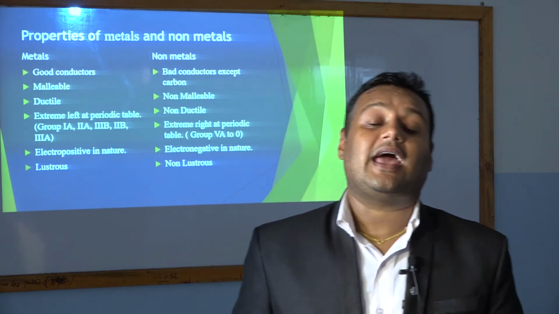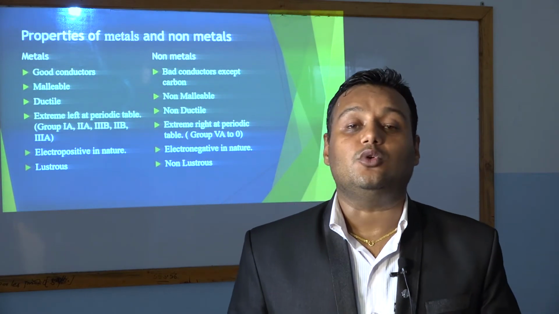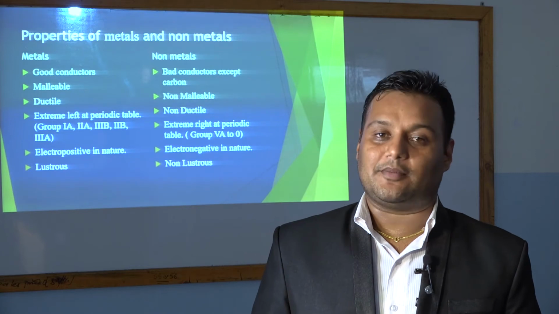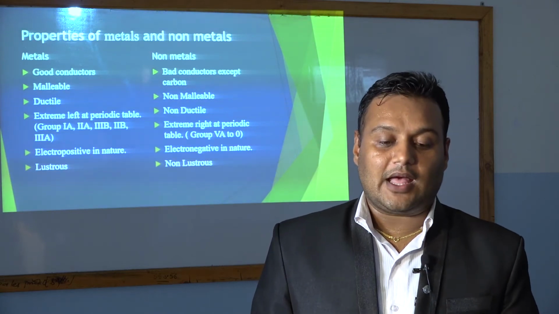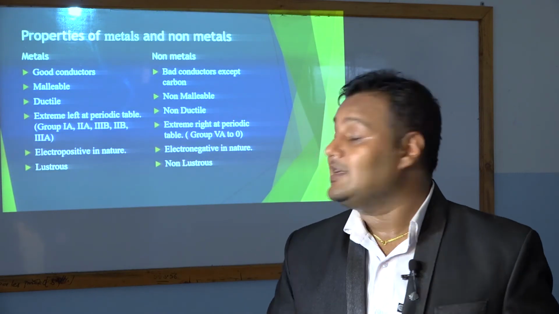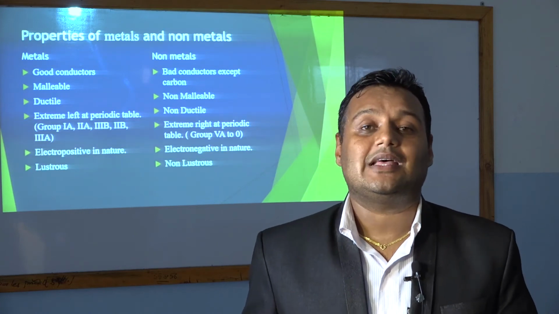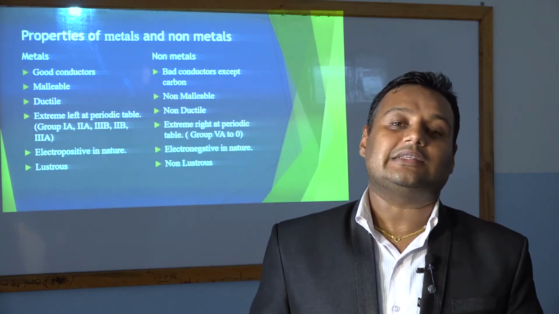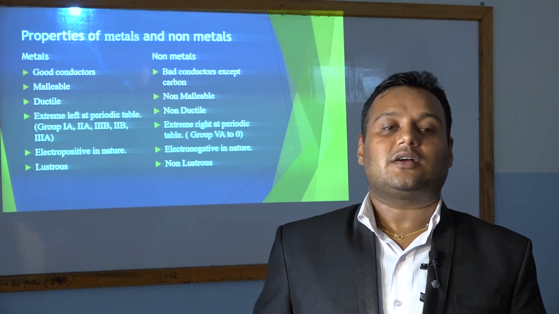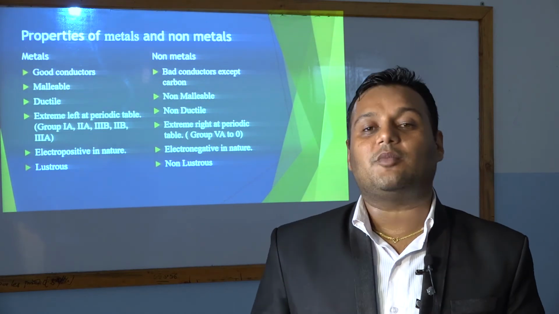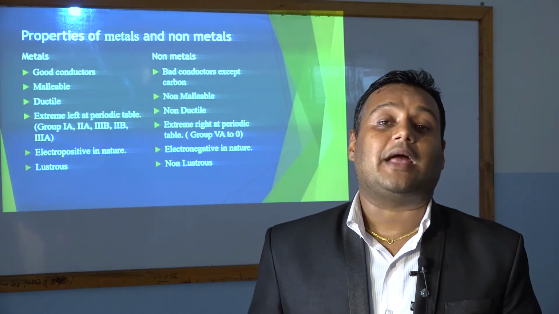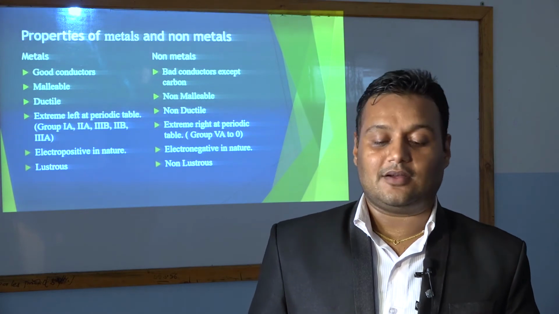Electropositive means they have a tendency to lose electrons during chemical reaction. Another property of metal is lustrous. Lustrous means shiny. Metals are shiny in nature. When we cut them, or normally, their physical appearance is shinier than others.